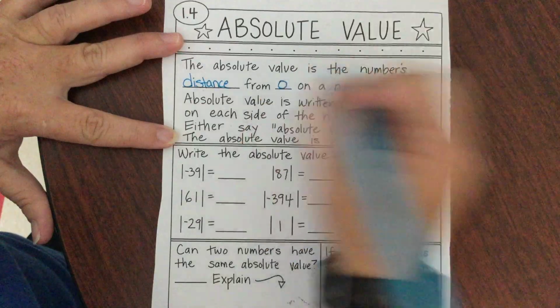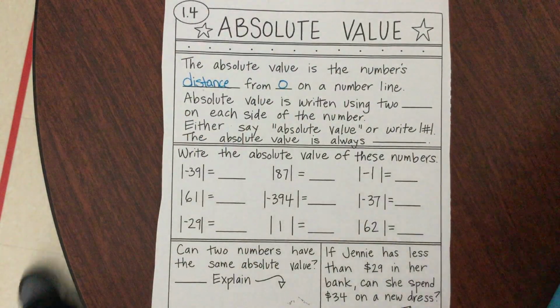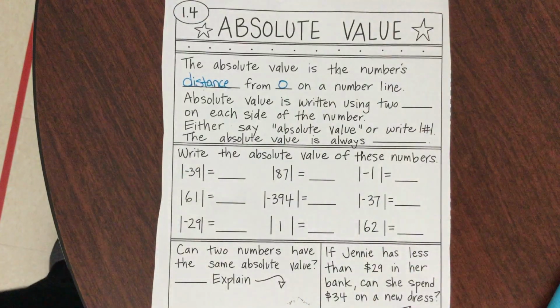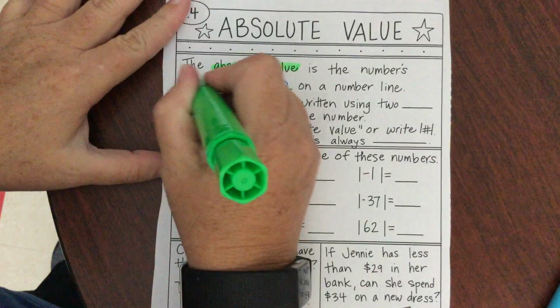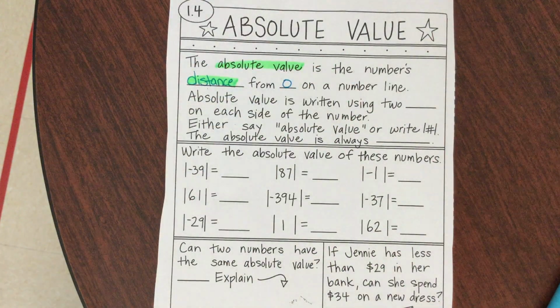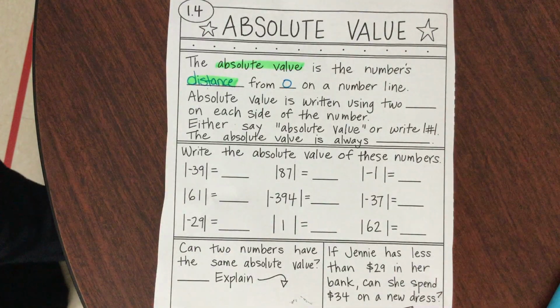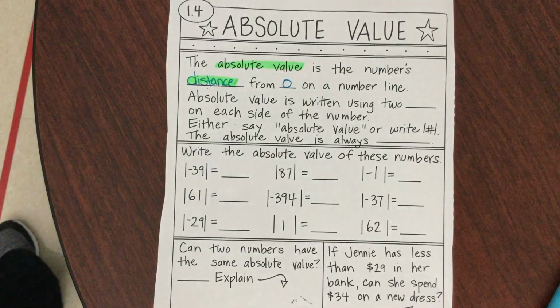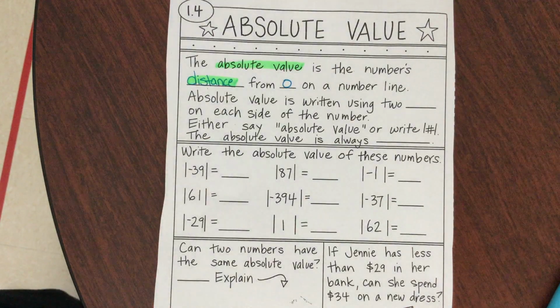from 0 on the number line. This is very, very important. So important that if you only remember that absolute value is a distance, those are your key words. When you hear the word absolute value, your brain should automatically see the word distance, because that is what absolute value is. It doesn't care the direction on where you're going.